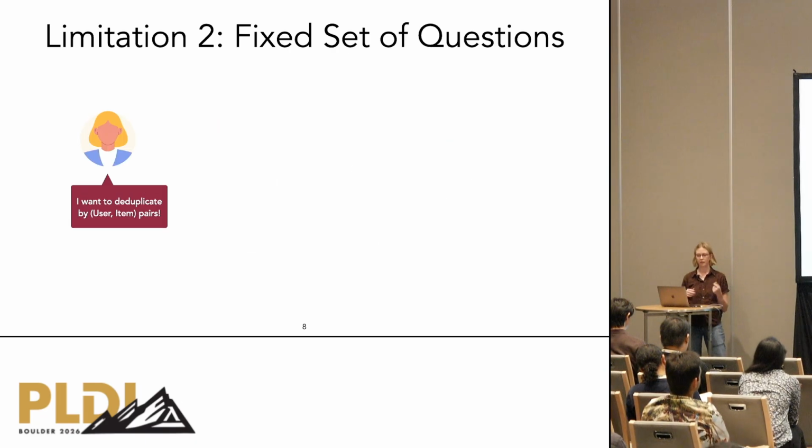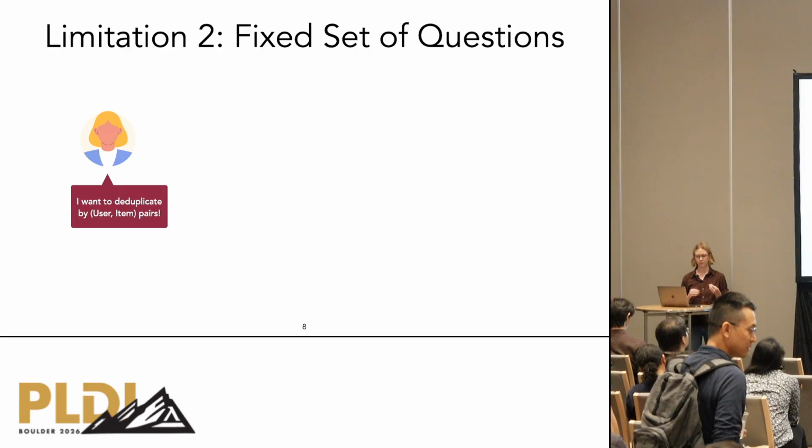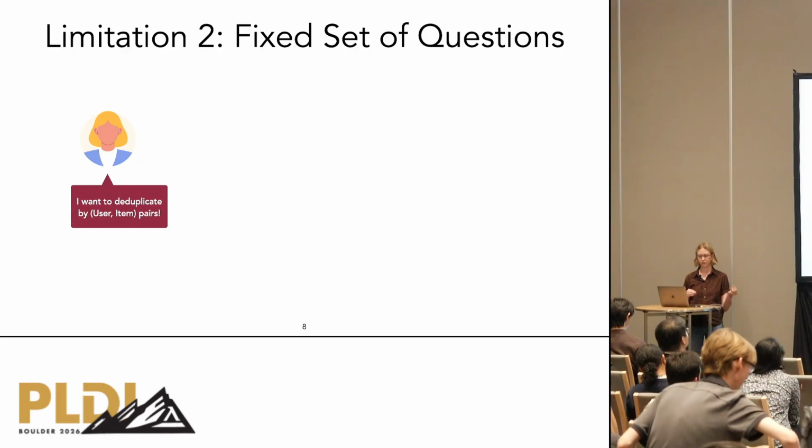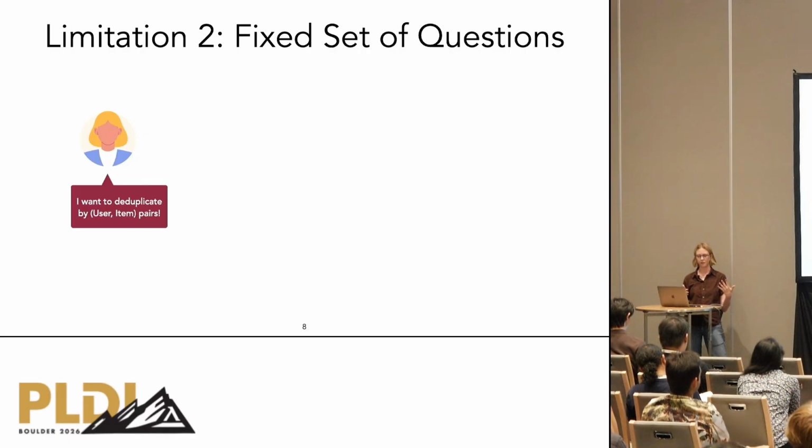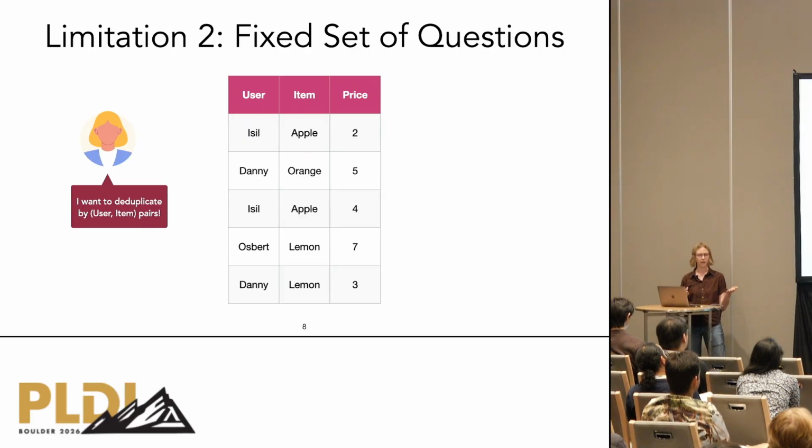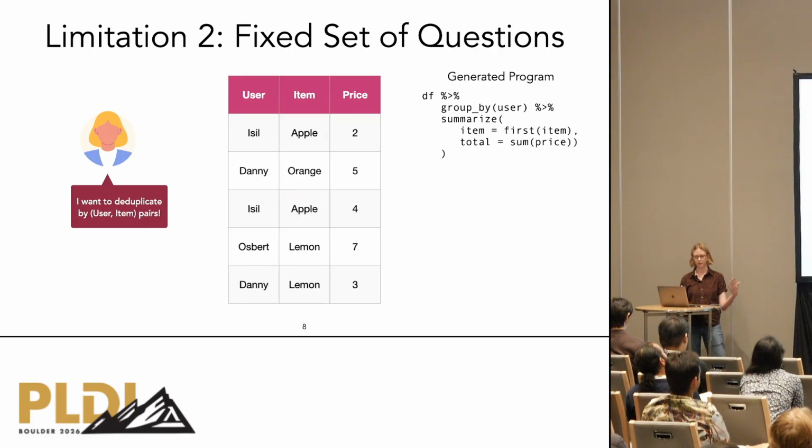Second, most existing active learning methods reason over a fixed data set of inputs and therefore only guarantee correctness on those inputs. For instance, suppose we want a program that deduplicates tables by user item pairs. Existing active learning systems may synthesize a program that behaves correctly on a fixed data set of tables, but is not semantically equivalent to the user's intended program. For instance, if all the observed tables happen to contain at most one item per user, like this one, then grouping by user produces the same output as grouping by user item. As a result, the active learner may incorrectly return a program like this, which deduplicates only by user.